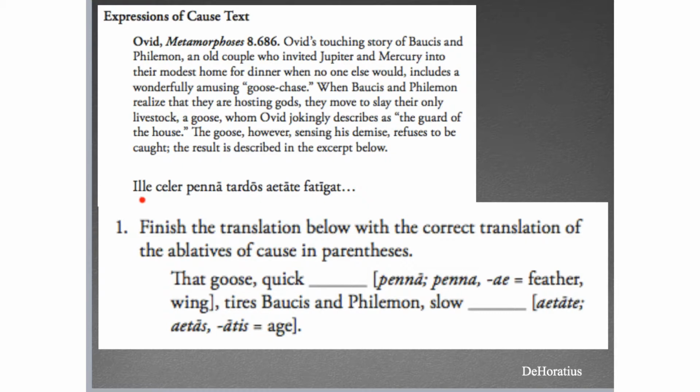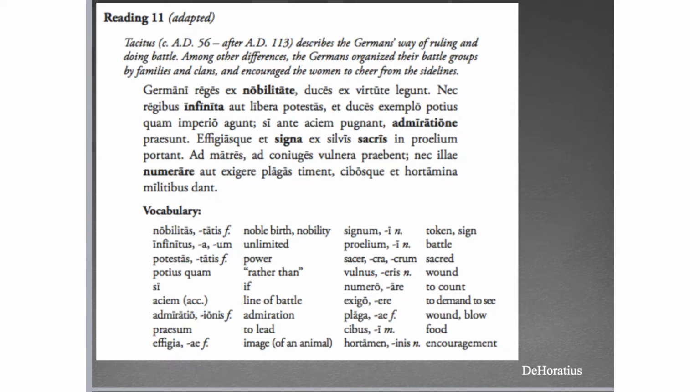All right, so here, the goose, quick. Why is it quick? Because of its wings, because of its feathers. And then it tires, Baucis and Philemon, that's understood there. Baucis and Philemon, who are slow, because of their age. So because of its wings, and because of their age. And again, the hard part is there's nothing in those ablatives to indicate that it is definitely an ablative of cause, but in these instances, the ablative of cause makes the most sense.